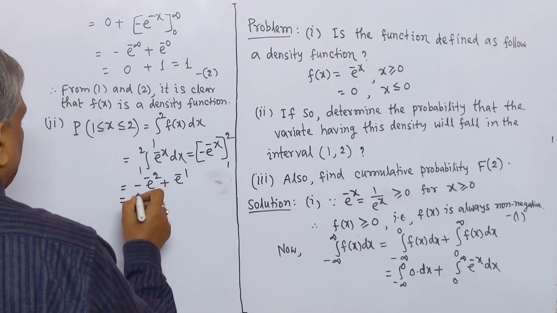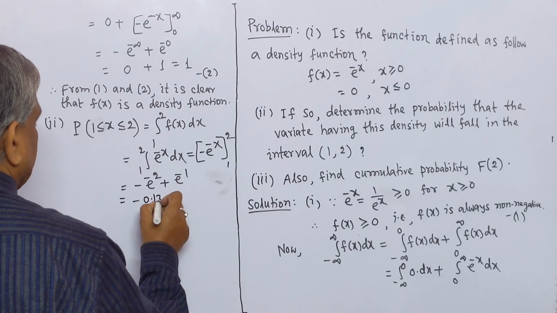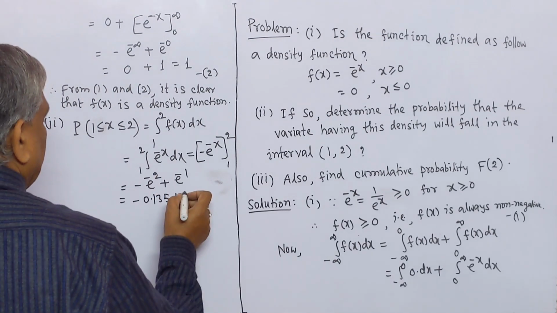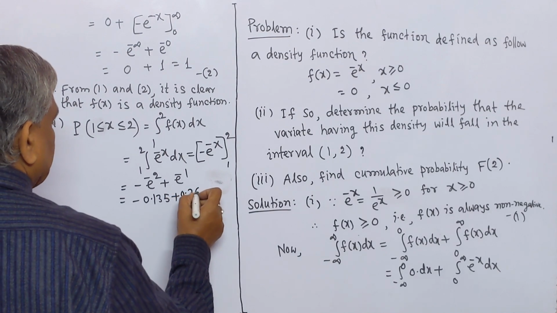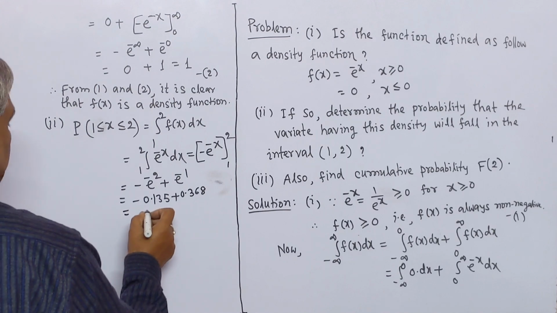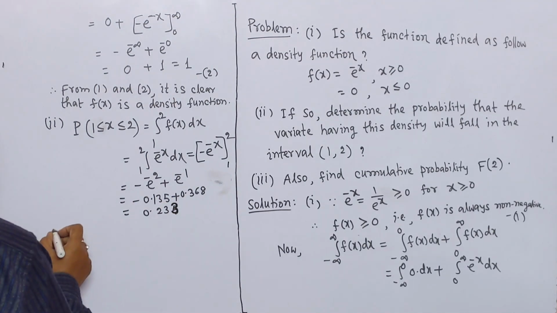And this equals: e to the power minus 2 is 0.135, e to the power minus 1 is 0.368, and the value of this is 0.23.